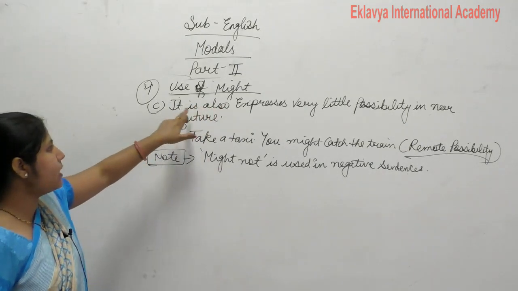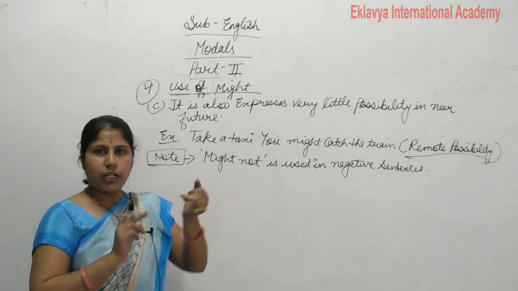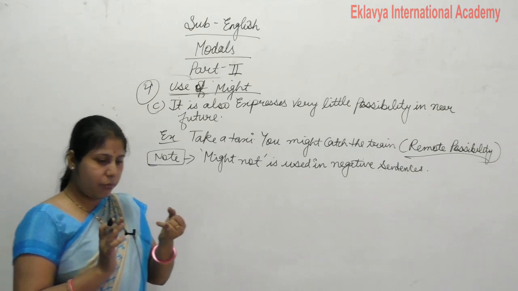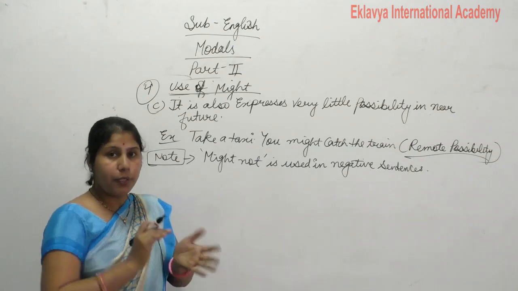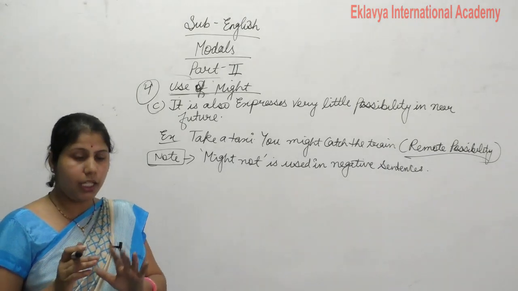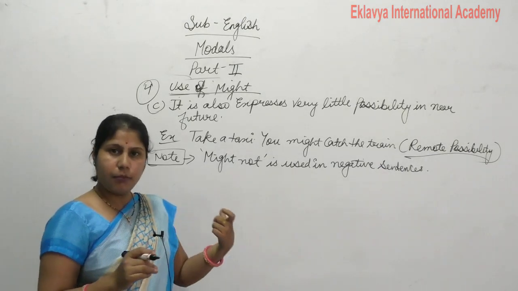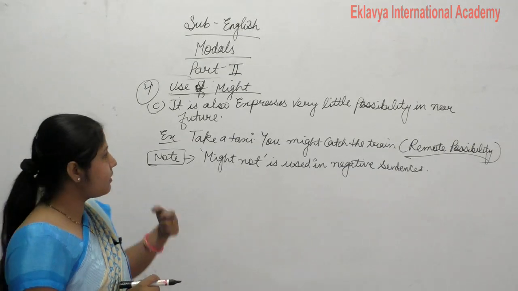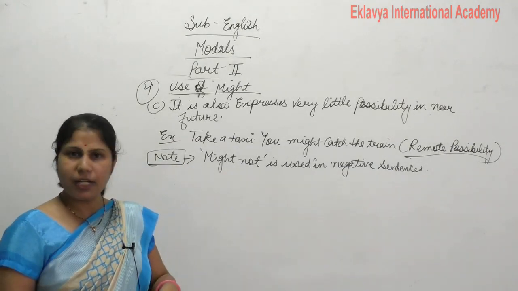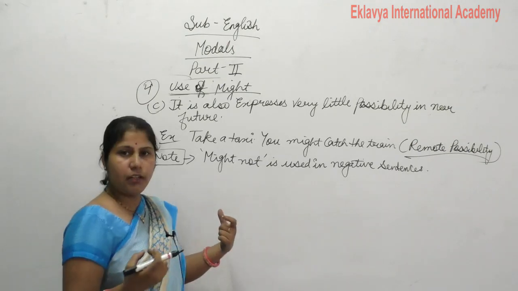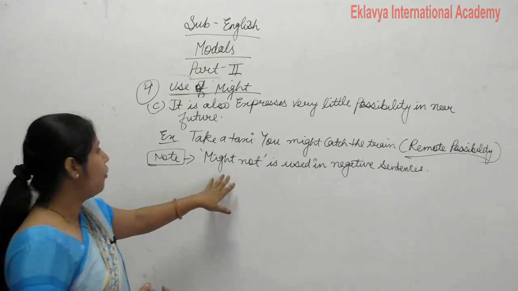So we clear 3 points. First, to take permission very politely but with hesitation in present tense. Clear? Next, it is used to express possibility of the past. Next is might.